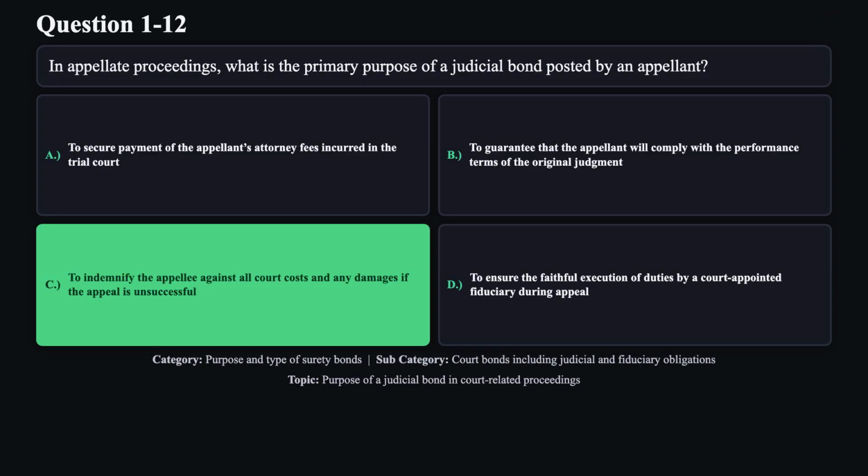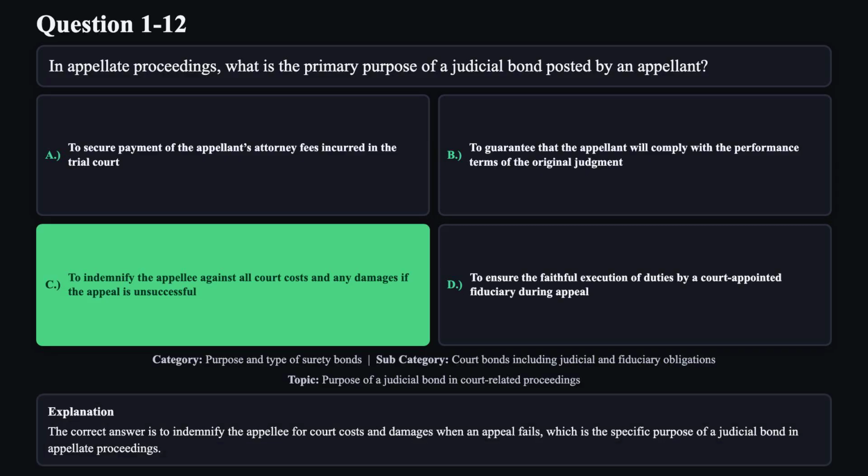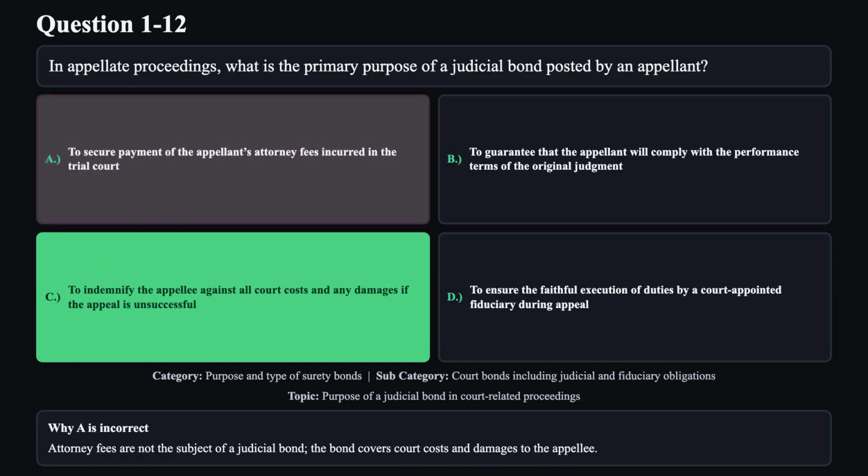The correct answer is C. The correct answer is to indemnify the appellee for court costs and damages when an appeal fails, which is the specific purpose of a judicial bond in appellate proceedings. Reason A is not correct. Attorney fees are not the subject of a judicial bond. The bond covers court costs and damages to the appellee.